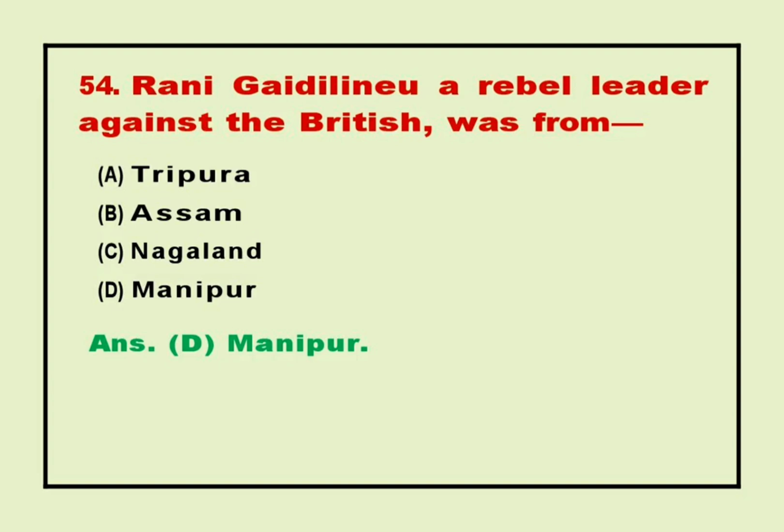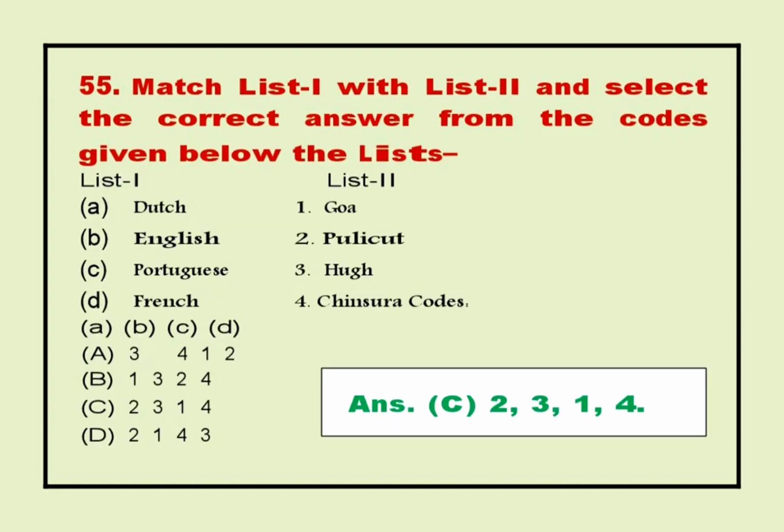54. Rani Gaidinliu, a rebel leader against the British, was from? Answer D. Manipur. 55. Match list I with list 2 and select the correct answer from the codes given below the lists. A. Dutch 1. Goa. B. English 2. Pulicat. C. Portuguese 3. Surat. D. French 4. Chinsura. Codes. Answer C. 2, 3, 1, 4.